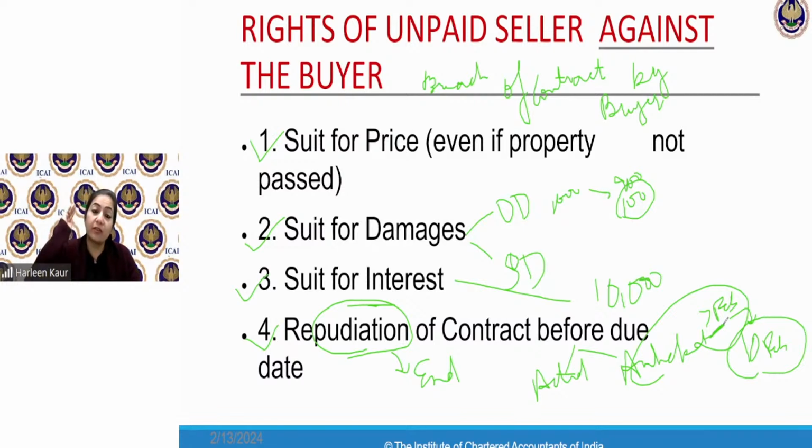So all these points which you have covered under breach of contract, actual breach, anticipatory breach, you have to refer to all these points under the Indian Contract Act. They are the same points as the rights given to the seller to file a case against the buyer in case he fails to make his payment. So if you fail to make my payment, first I will exercise the rights against the goods, that is my right of lien, stoppage in transit and resale. If all those rights have ended, the goods are already with you, then I will exercise my right to file a case for price, interest, damages, or I will put an end to the contract before the due date and take action against it.